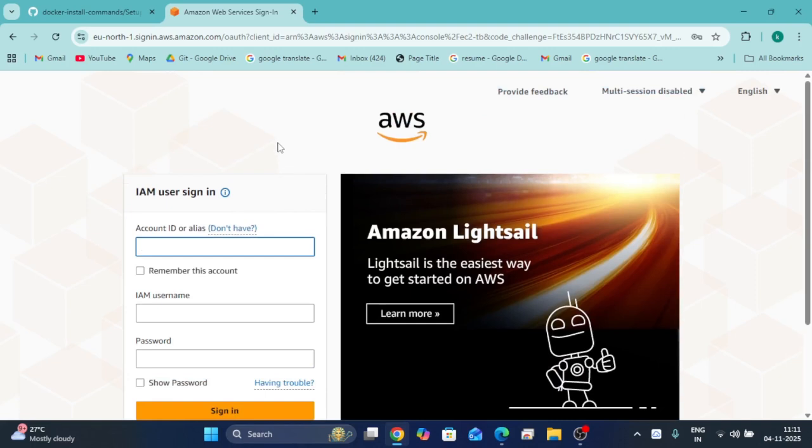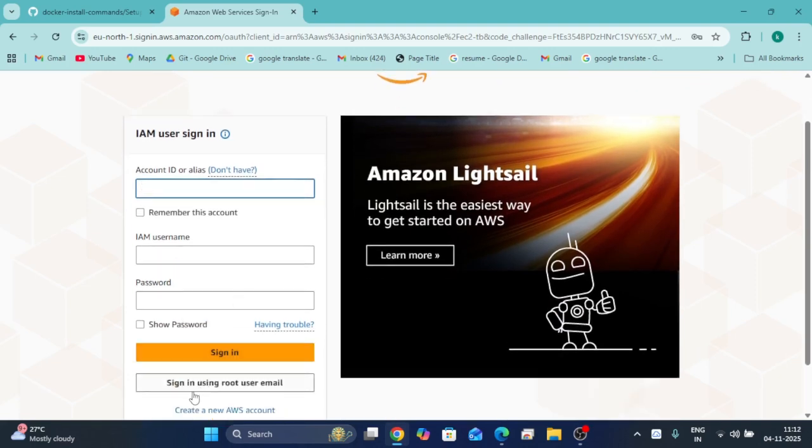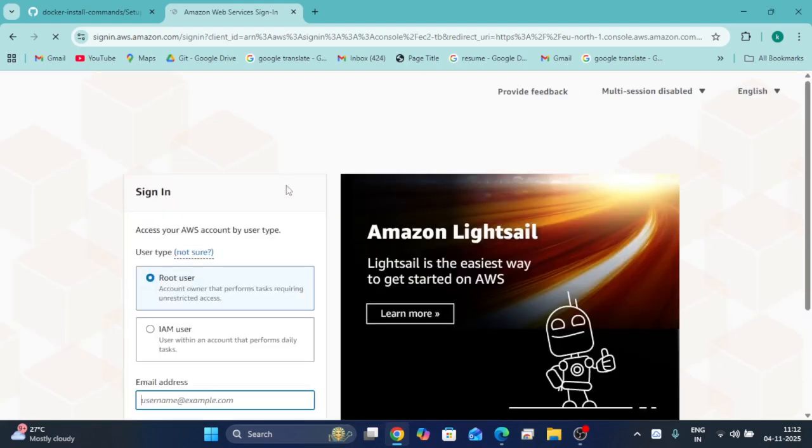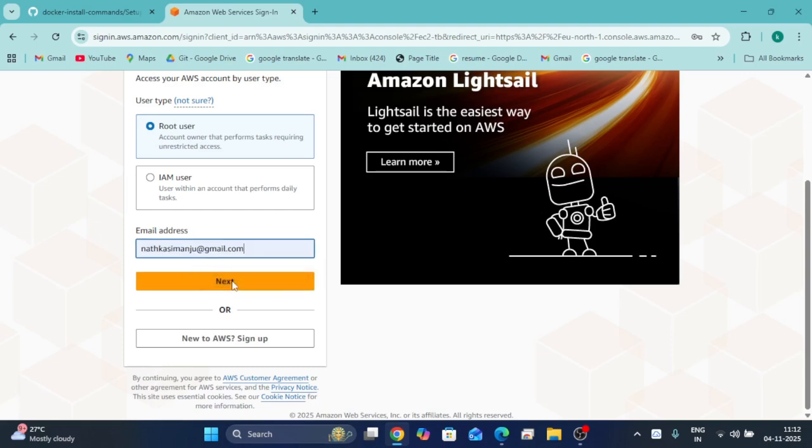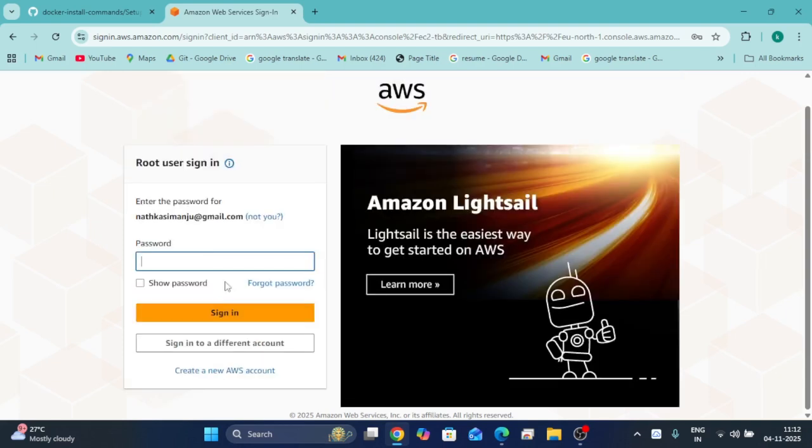This is the way we have to log into the AWS account. We have to log in with the root user email. I have to enter the same email and click on next. We have to enter the password of the user.